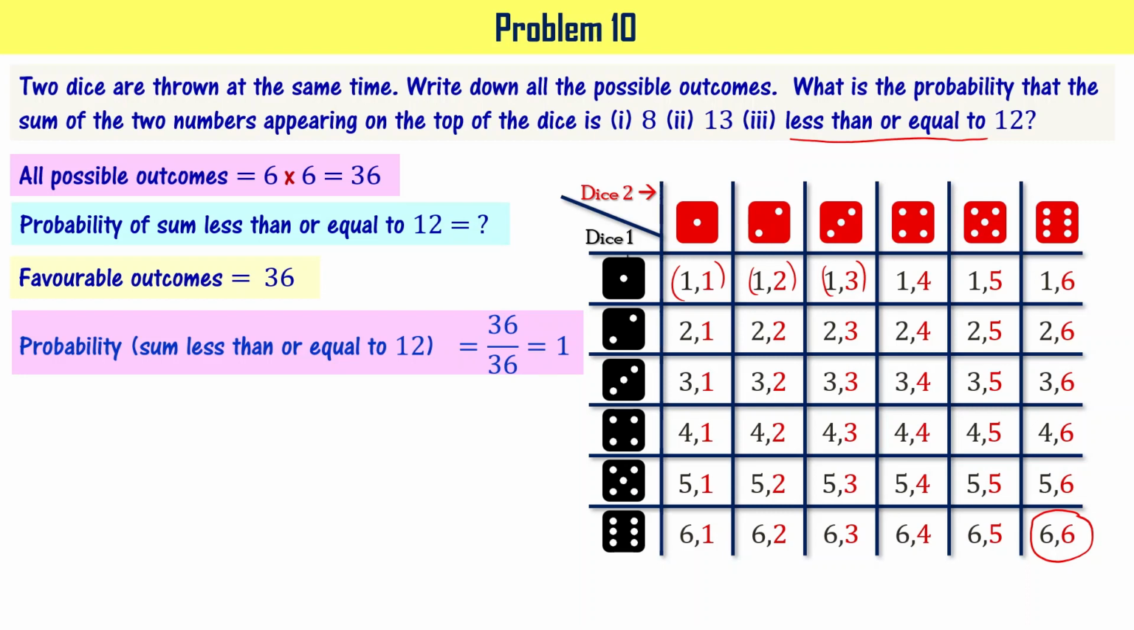When you have probability 1, it means it is a certain event, right? Sum less than or equal to 12, when you throw two dice at the same time, is going to be 1, and that event is called a sure event or a certain event. I hope you understand the concept.